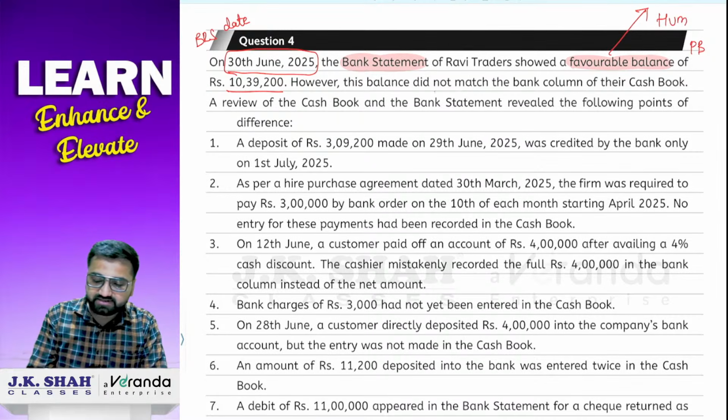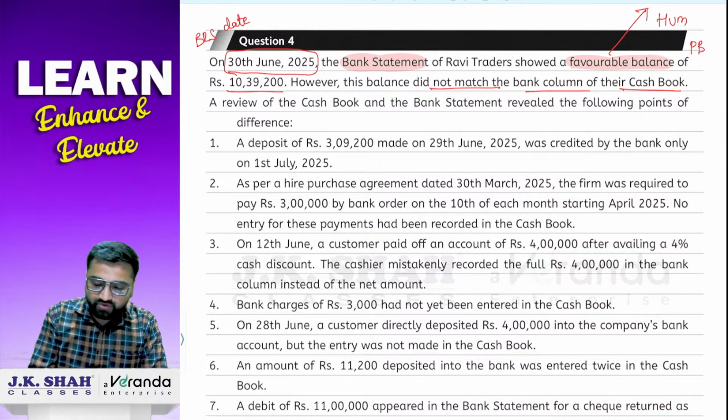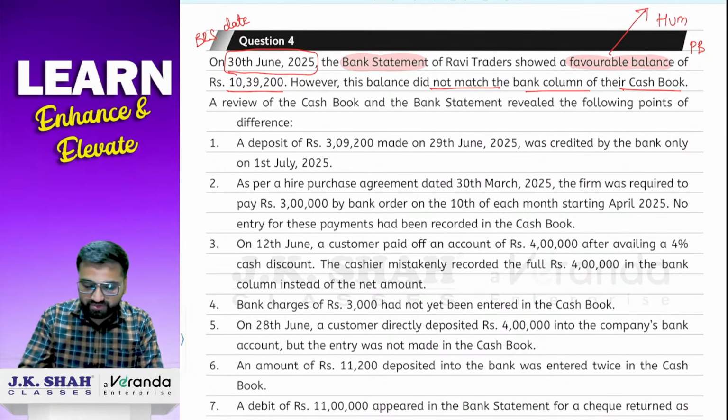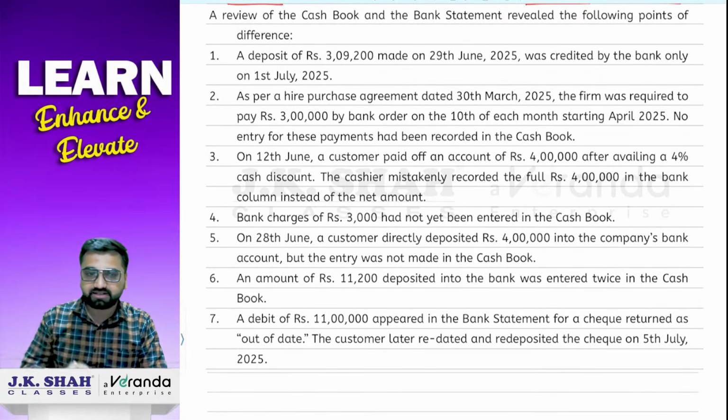However, this balance did not match the bank column of their cash book. A review of the cash book and bank statement revealed the following points of difference. अभी ये सारे points आपको difference में दिए हुए हैं. These 7 points they have given to you. So we'll check one by one. Okay. So please keep in mind the boss as per this sum is cash book.